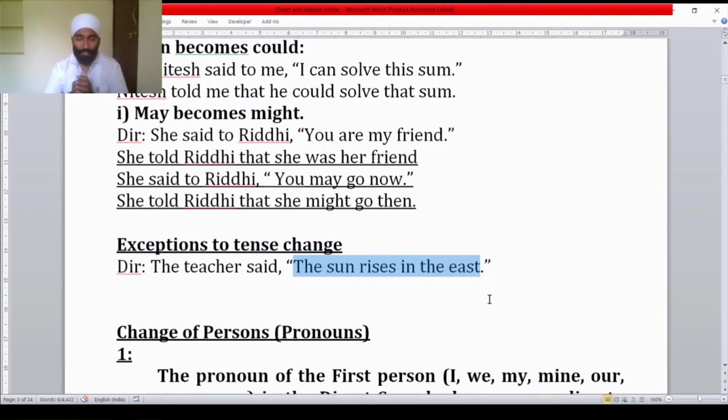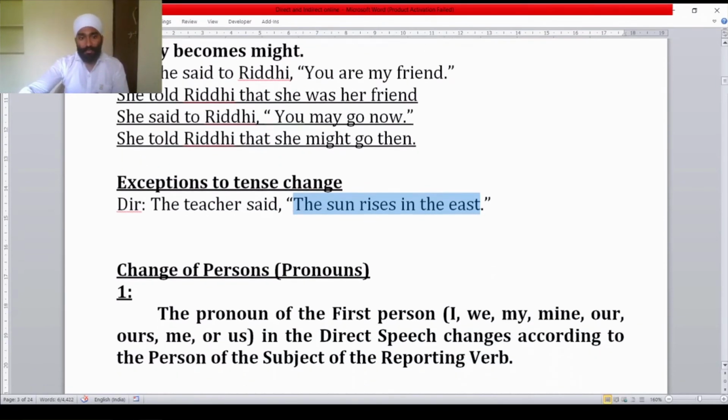Yesterday the sun rose in the east and today it rose in the west? This will not happen, because this is the universal truth, and till the end of the world the sun will rise in the east only. So this will not change. This is why we cannot take past tense in such a sentence. "Sun rose in the east" would be wrong. If such a universal truth comes, we have to keep its tense as it is. We don't change its tense.